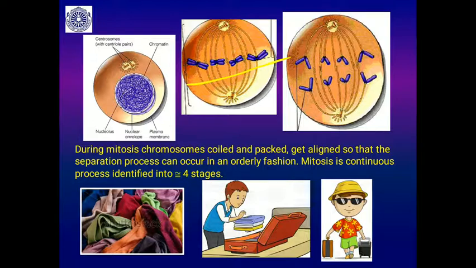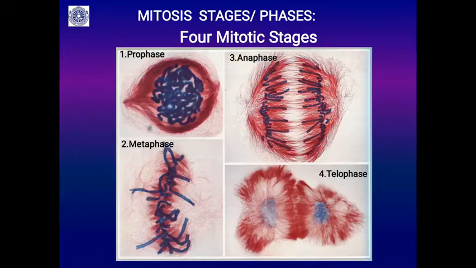So, you will find the mechanism is a continuous one. These 4 stages, basically, the first is prophase. You will be able to see chromosomes under a simple microscope. In the interphase stage, you will not be able to see the chromosomes under a simple microscope because of the condensation of the chromosomes. So, you will be able to see them in prophase.